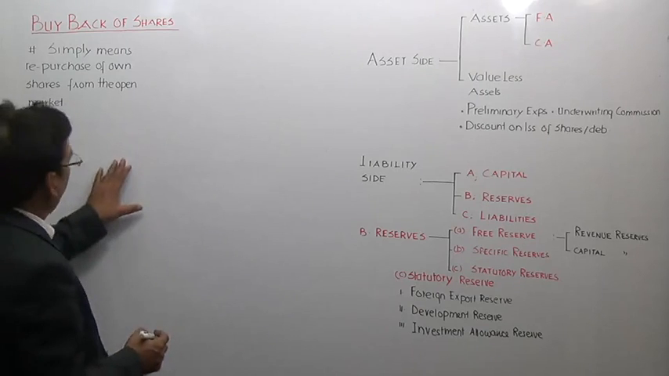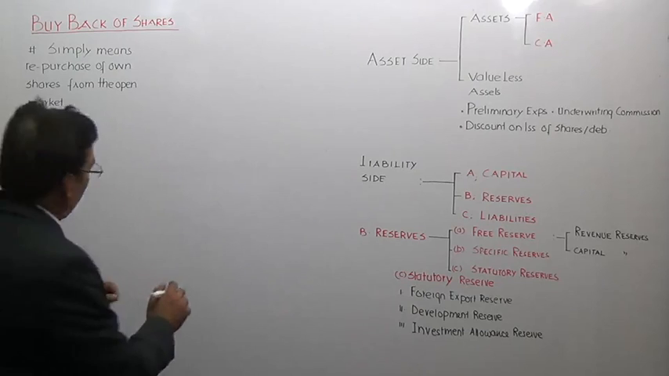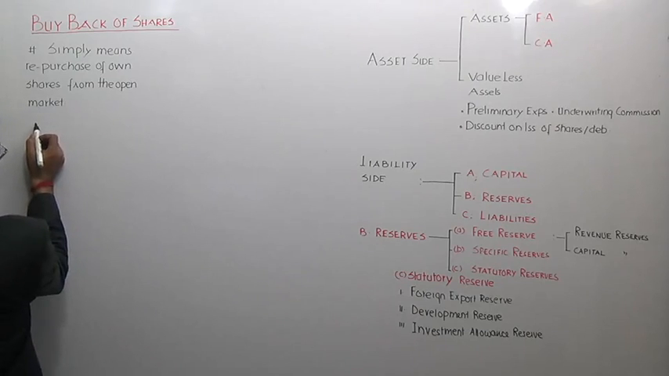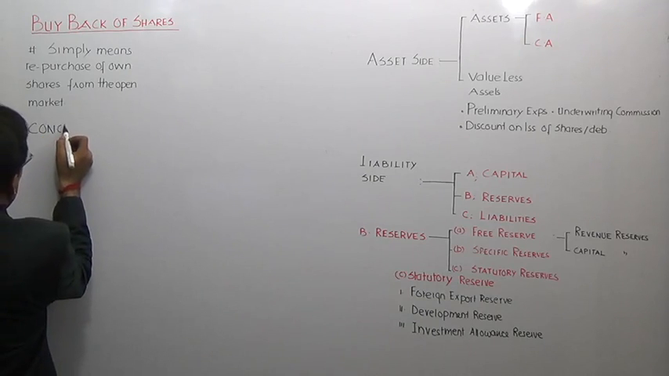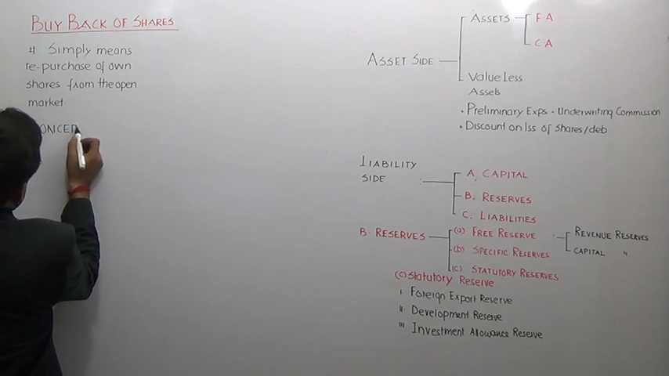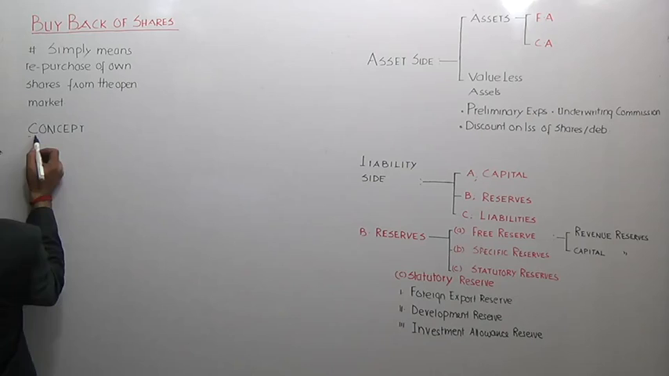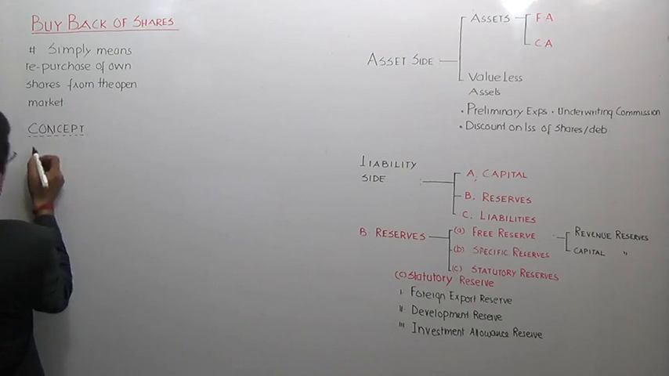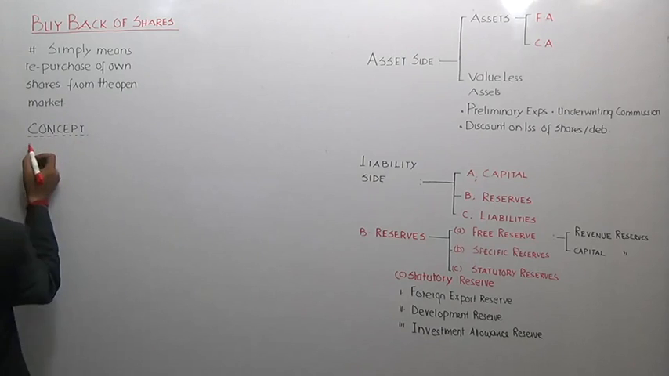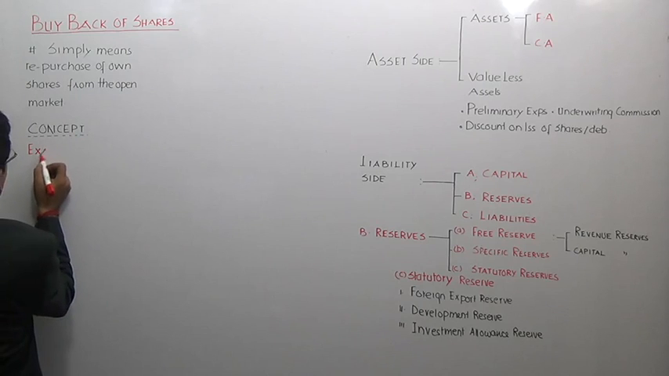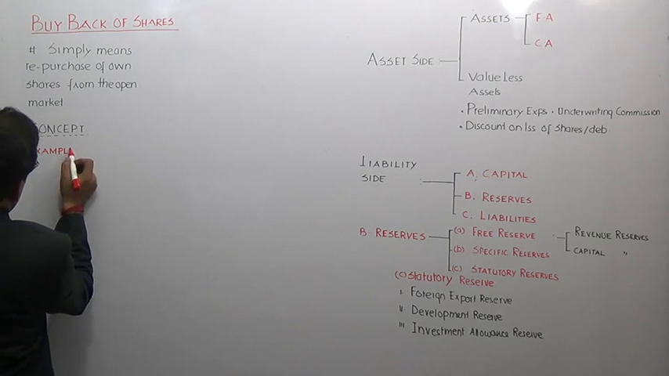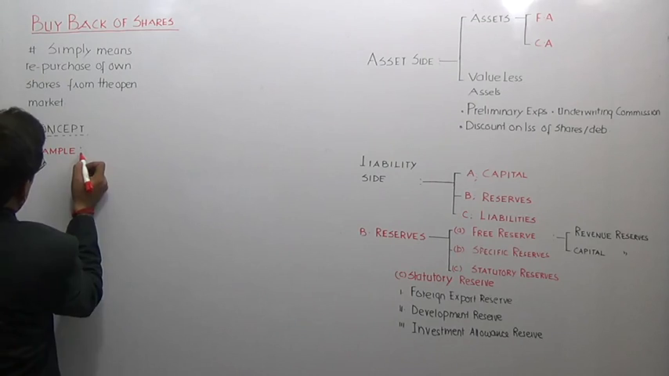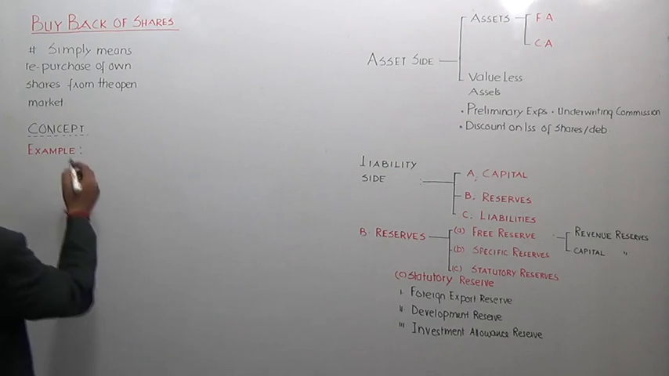Now we will try to understand the concept of buyback. In order to understand the concept, I am going to pick up one example, and through that we will try to understand the concept. Correct? So in order to understand the concept, I am writing one example down over here, and then we will try to understand it. Example. Now, the example is that